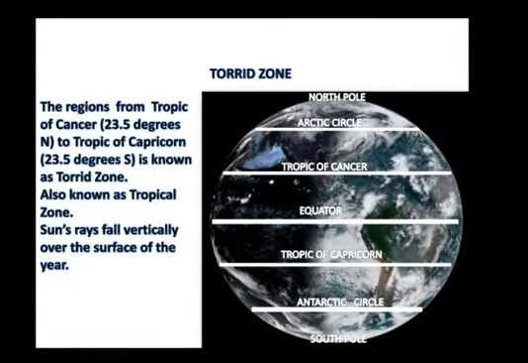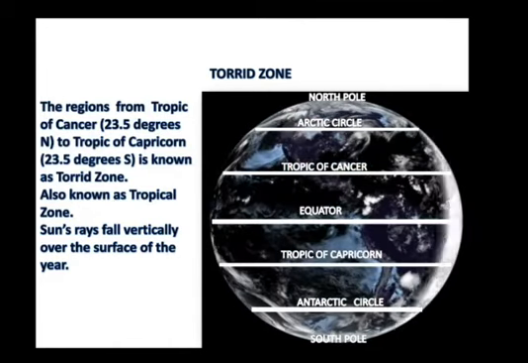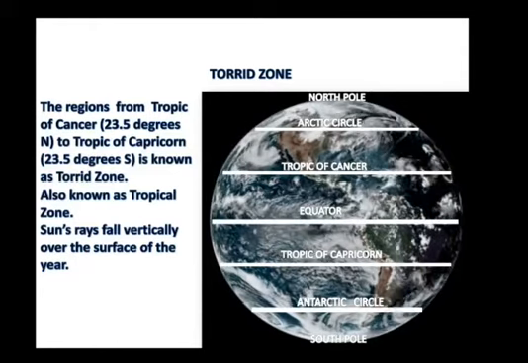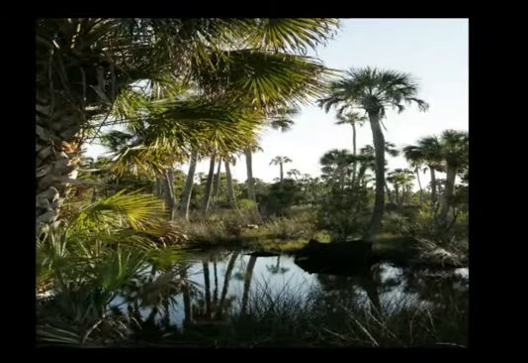The sun's rays fall vertically over the surface almost throughout the year. There is not much variation in the climate throughout the year. This region experiences high temperature and high humidity. The summers are extremely hot, whereas the winters are warm in torrid zone.